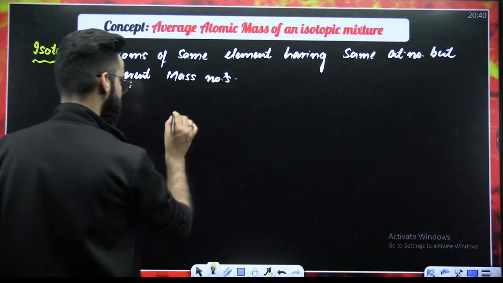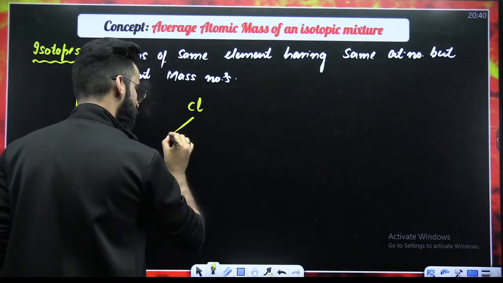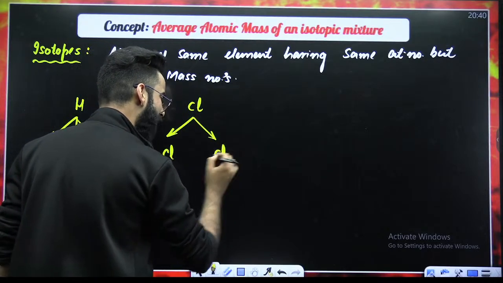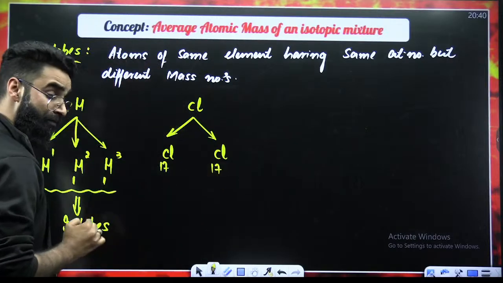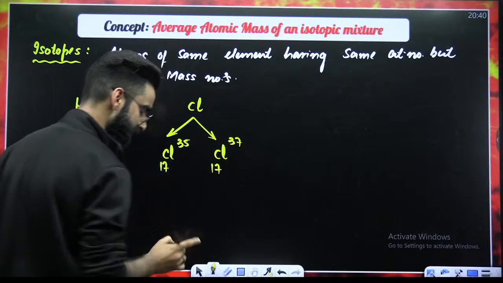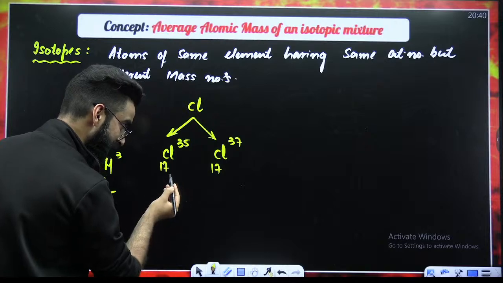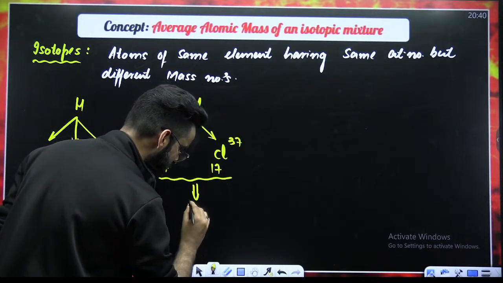If I talk about chlorine, chlorine has two atoms which have the same atomic number, but their atomic masses are different, 35 and 37. So again, these are the atoms of chlorine with the same atomic number but different atomic masses, so I call them the isotopes of chlorine.